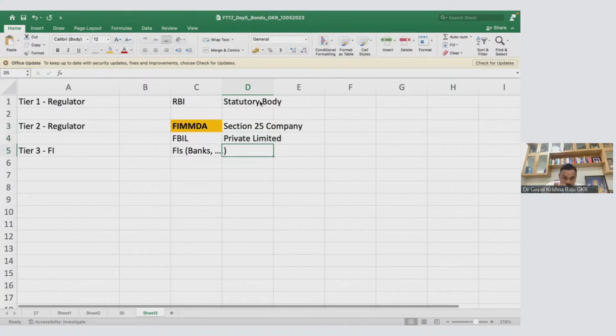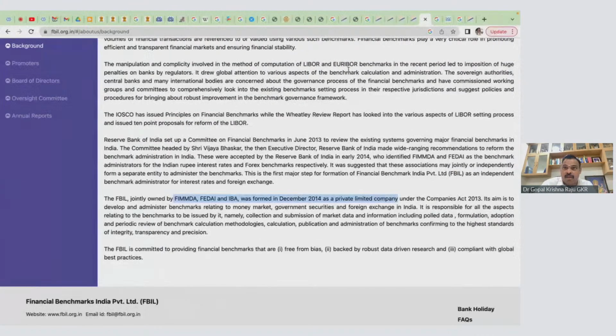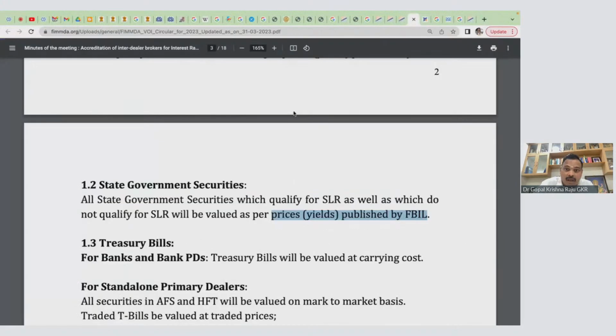Okay. So FBIL is in between. So there are very many reference rates you have. So now if this guy says, oh, price is published by FBIL, where is it? I'll go there and I'll take it. And that is the role of a statutory auditor. These guys, they will measure it.